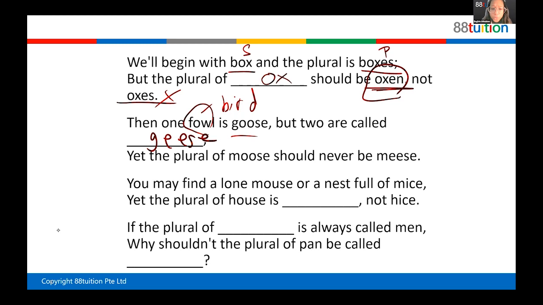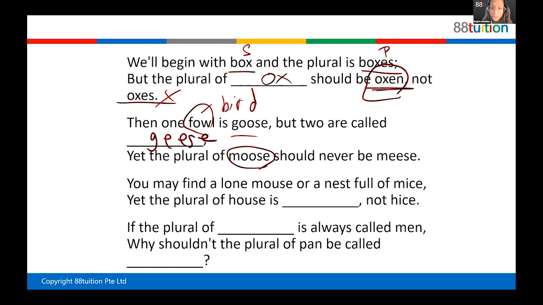And yet, the plural of moose. So one is moose, right? What do you call many moose? Mooses. Yes, very good, okay? So you see how tricky it is? Sorry. The plural of moose is still moose. There is no mooses. So moose is singular, moose is also plural. Okay, there is no such thing as mooses. So unfortunate. It's the same thing.